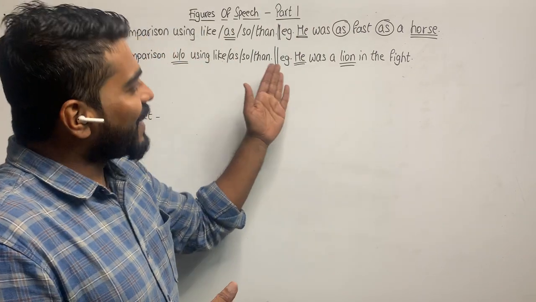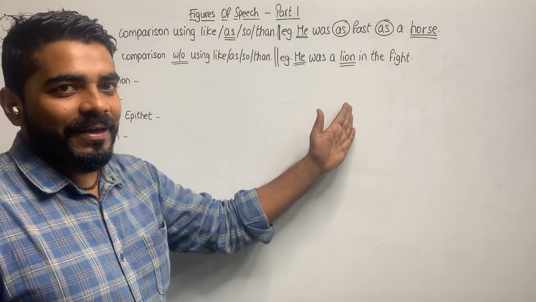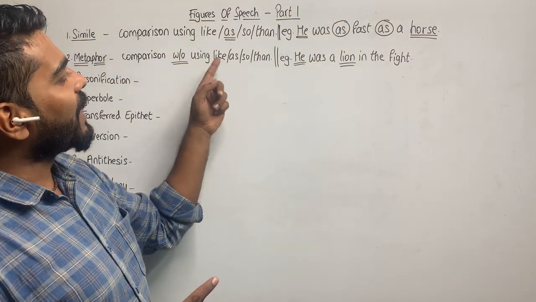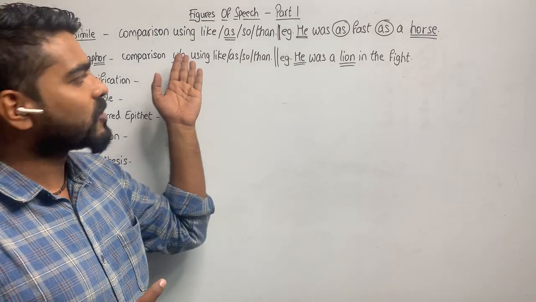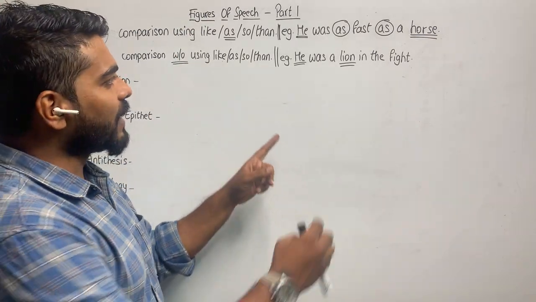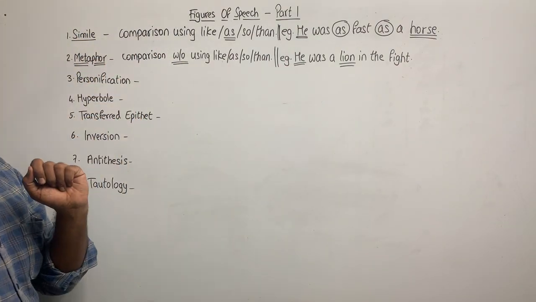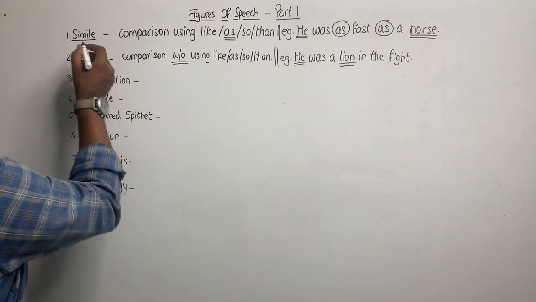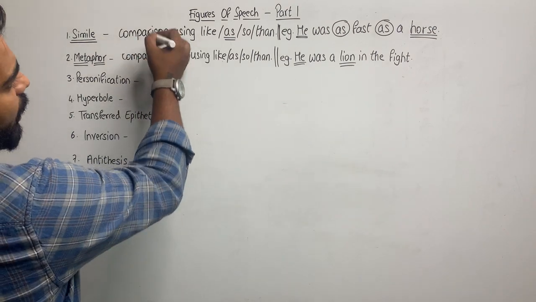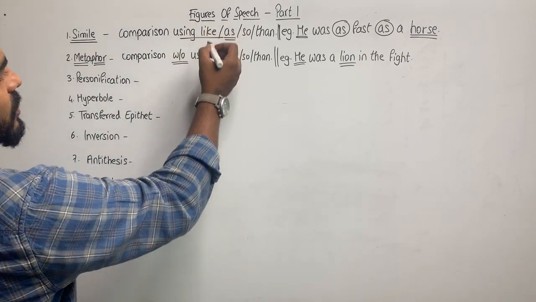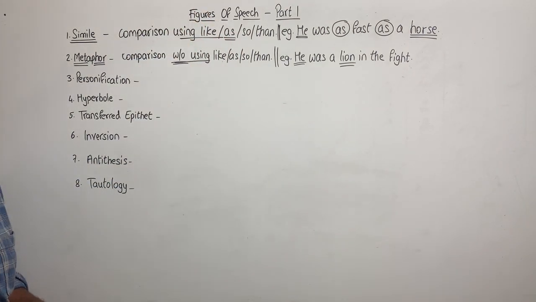No. He is compared with a lion without using like, as, so, than. Because there is no like, as, so, than, and there is a comparison between him and lion, this is a metaphor. So see, what is the primary difference between these? Both are comparisons. This is using like, as, so. This is without using like, as, so, than.